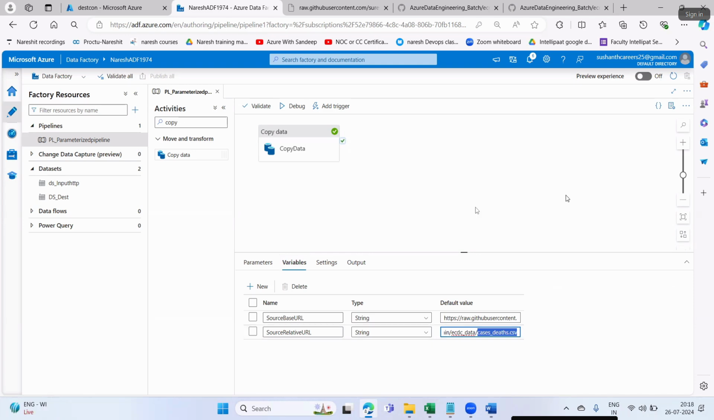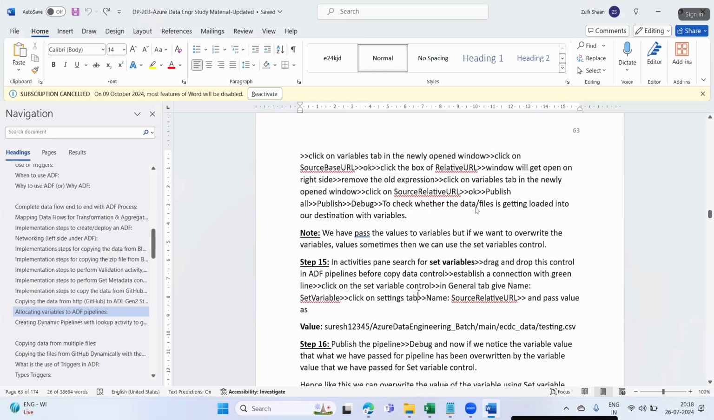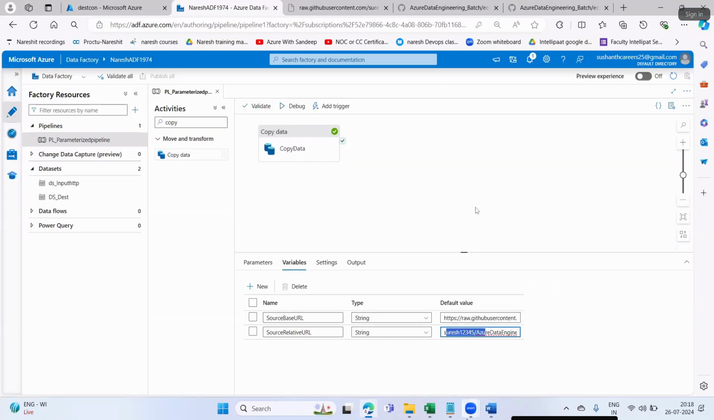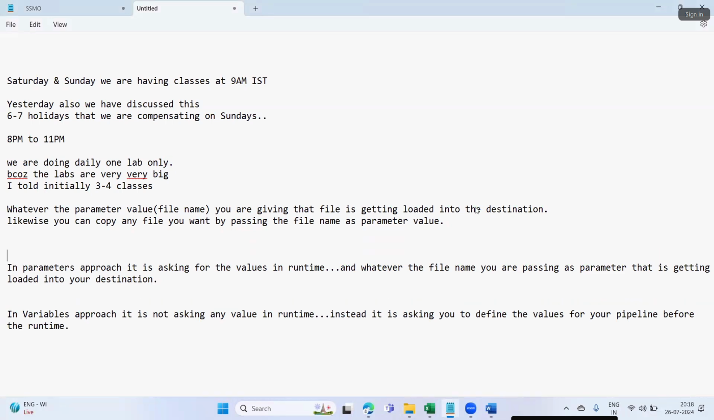Getting it, guys? Any file name, any file path you pass here, accordingly that file will get loaded. This is the variables approach. That was the parameters approach, and this is the variables approach. Next we have what? Set variables.